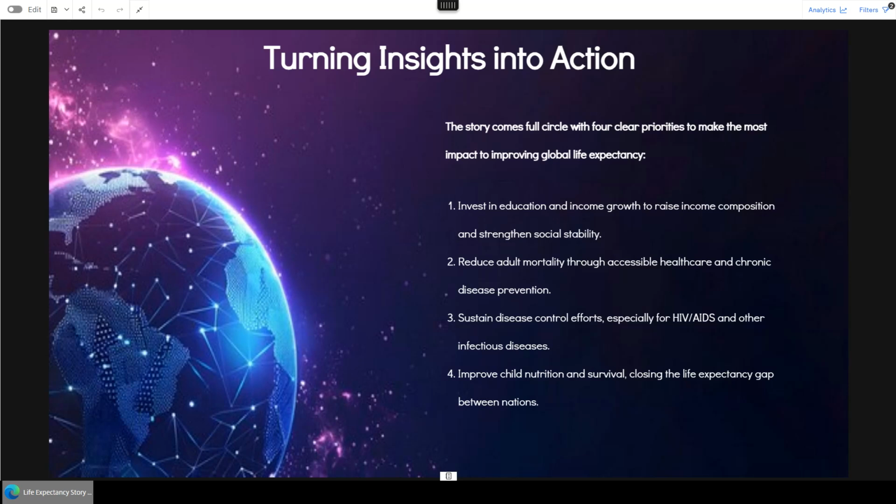Third, sustain disease control efforts, especially around HIV/AIDS and other infectious diseases. And fourth, improve child nutrition and survival rates, because early life health shapes long-term outcomes. These recommendations align perfectly with what the data shows, that the biggest opportunities to increase life expectancy lie in tackling inequality, access, and prevention head-on.